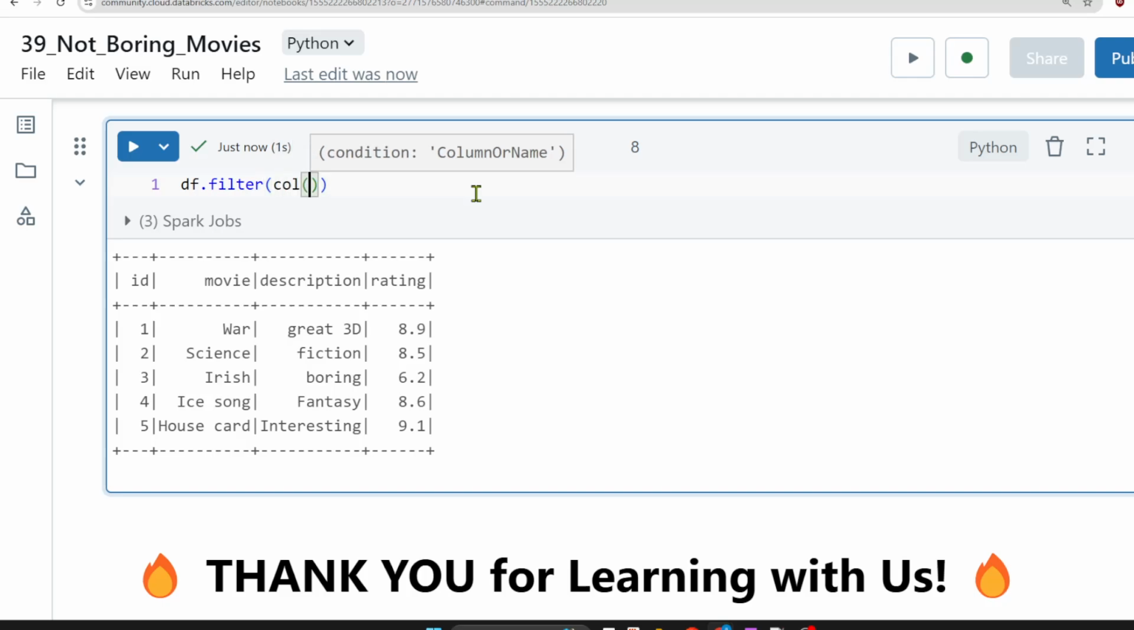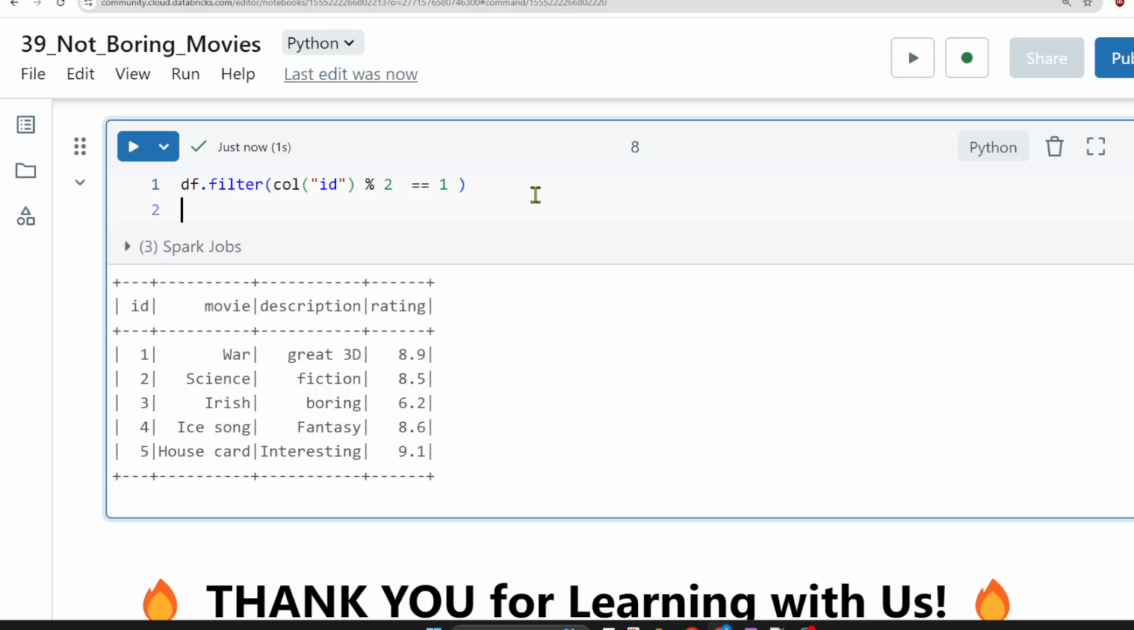So let me take the id column. What computation we have to do? id mod 2, correct, should be equal to 1. If it is 1, then it is an odd number, correct? When you divide a number by 2, if the remainder is 1, then it's an odd number, right? Simple maths. So let us see whether we are getting 1, 3, 5 as the output or not.